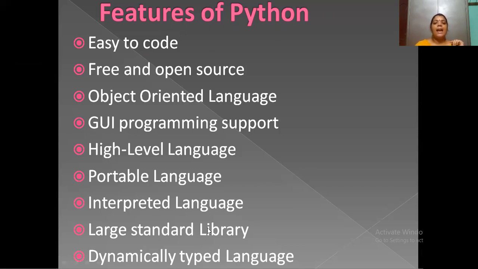Next, large standard libraries. Python has 200 or more functional libraries in its standard library.